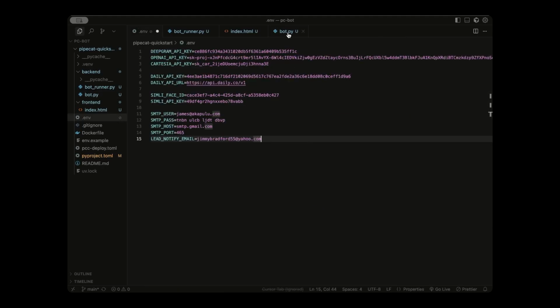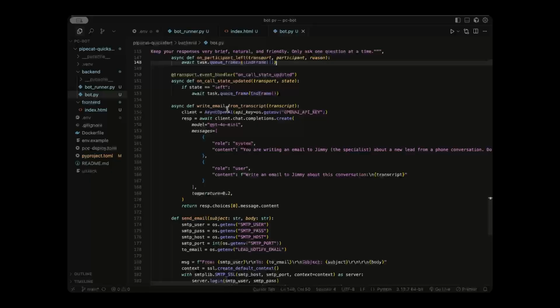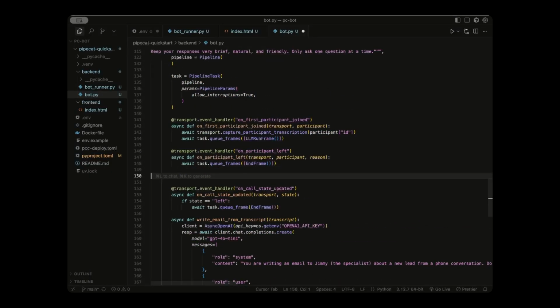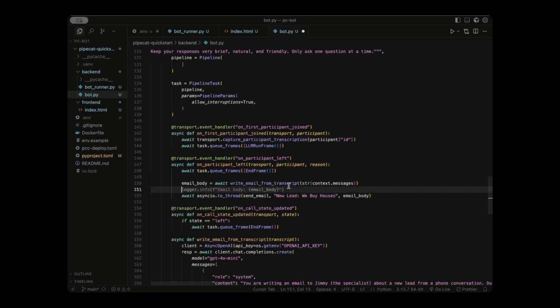Lastly, we need to edit our on participant left handler. So if we scroll up a bit before we initialize these functions, we actually need to call these two functions, one to actually write the email and one to send the email. So we're going to do that like so. And what's important to note is that we're using to thread here. So what's happening is we're calling the write email from transcription function.